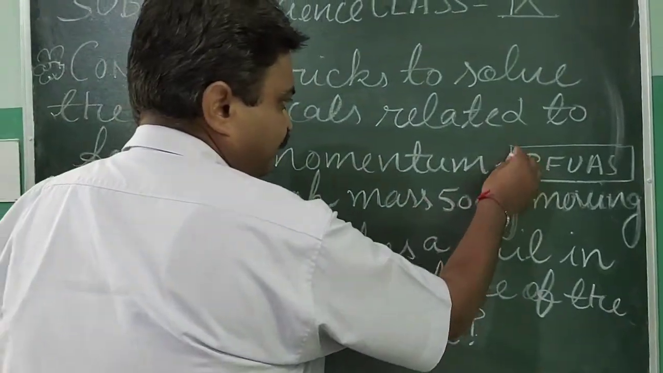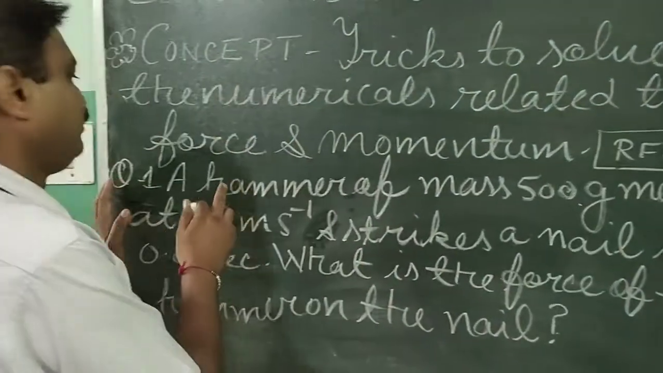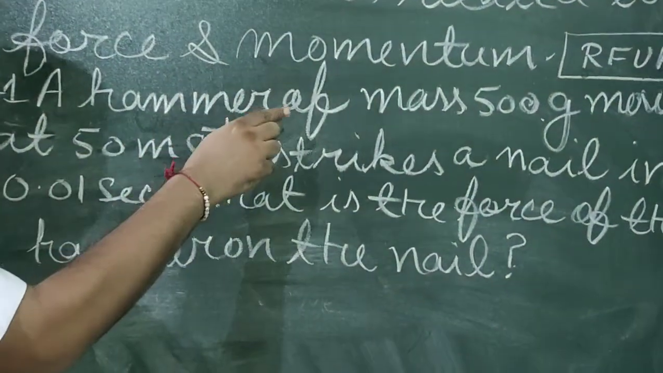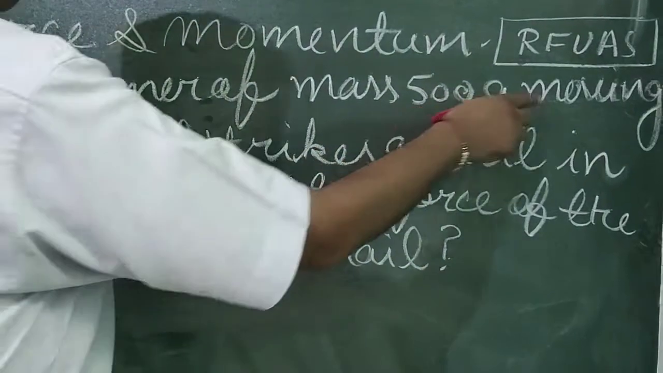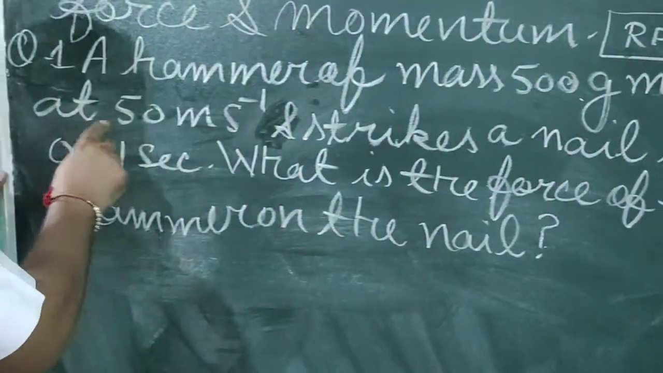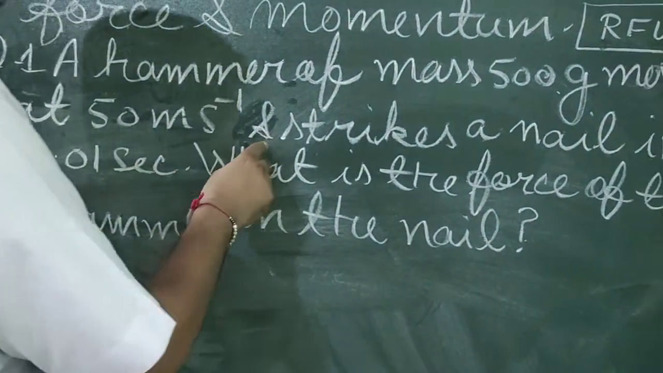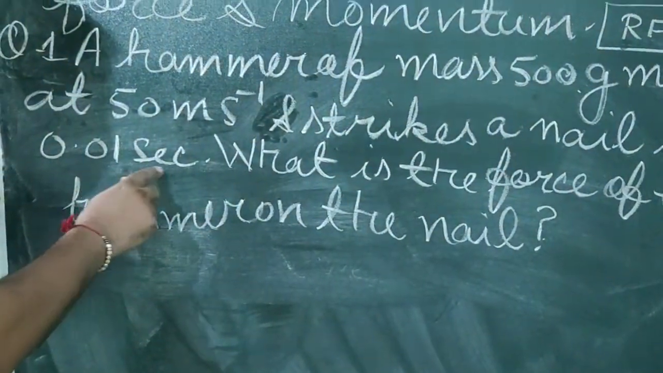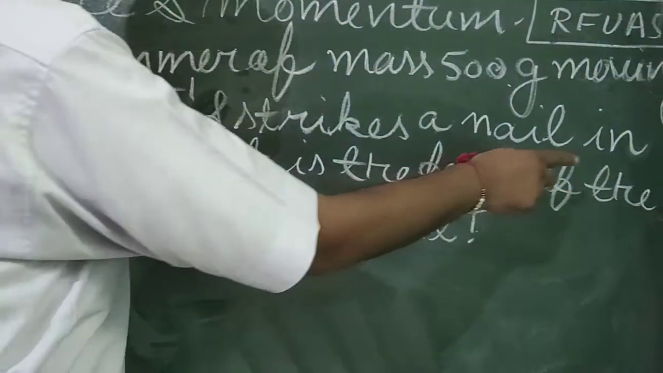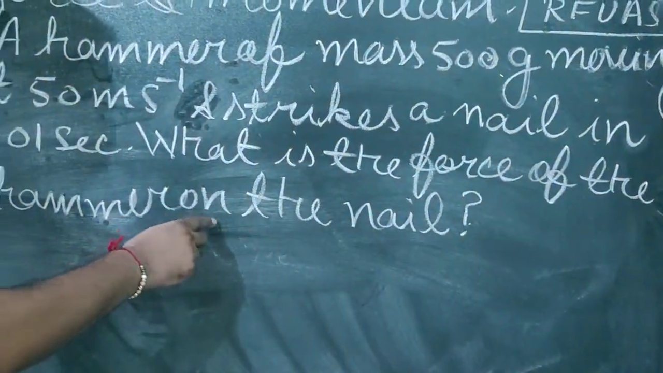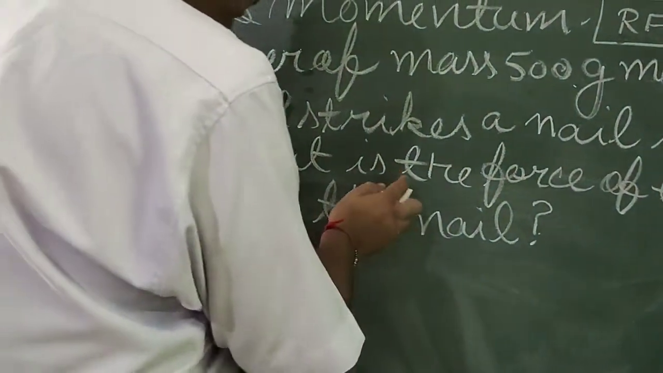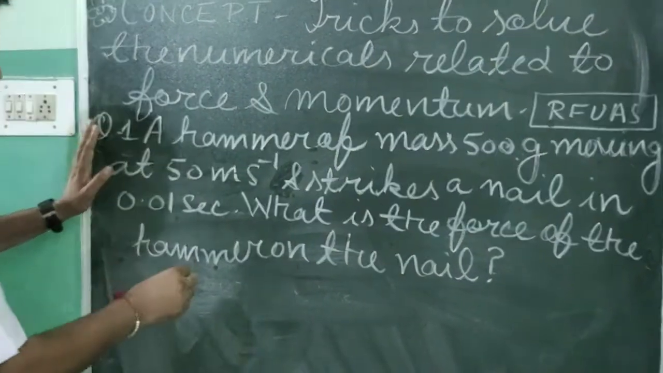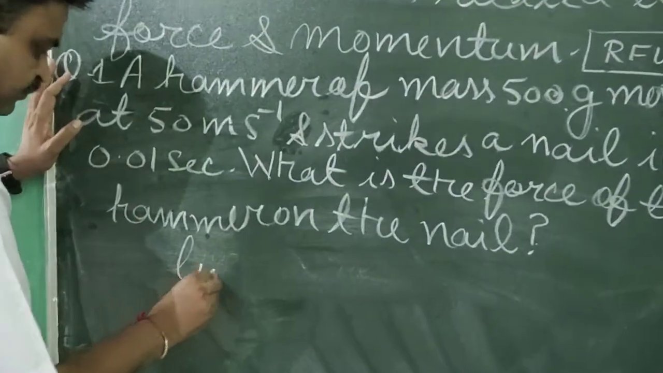Now, by keeping this trick in mind, we will solve this question. A hammer of mass 500 gram moving at 50 meter per second strikes a nail in 0.01 second. What is the force of the hammer on the nail? So it is the question. Now what should you do? You should write all the given quantities in this question. Given.